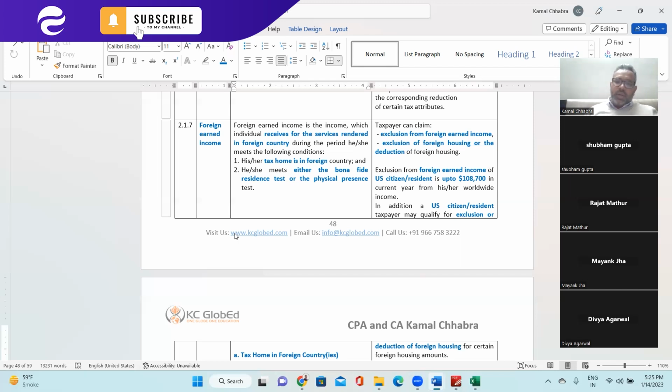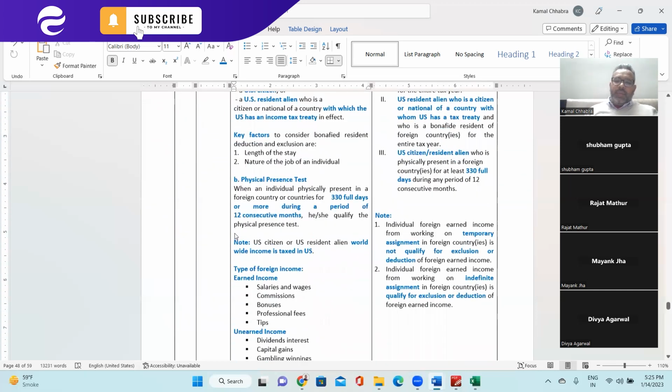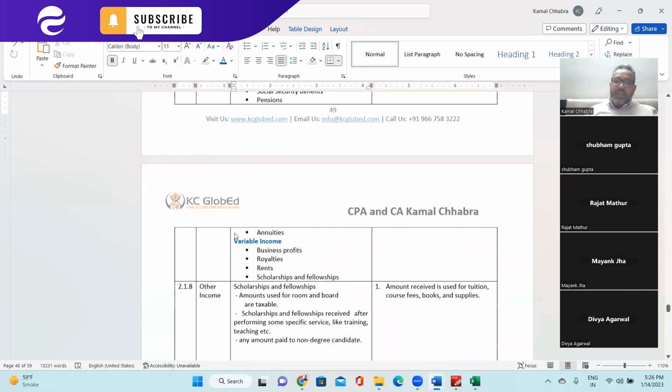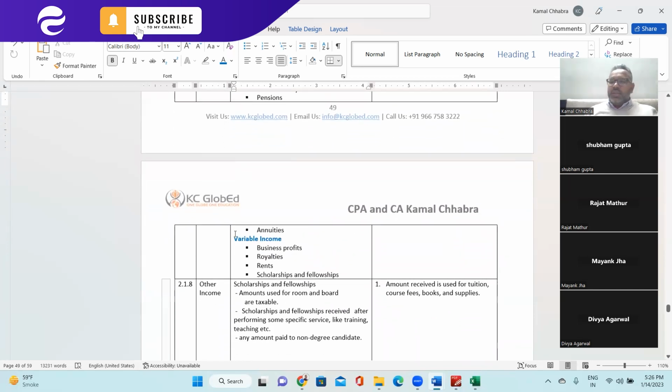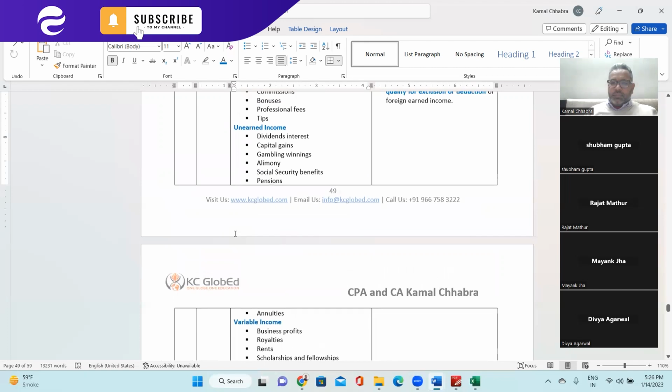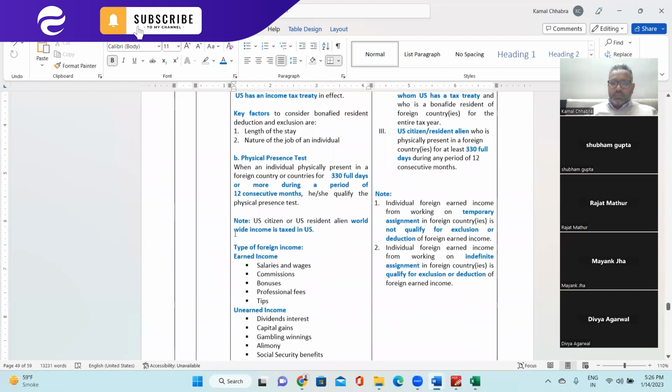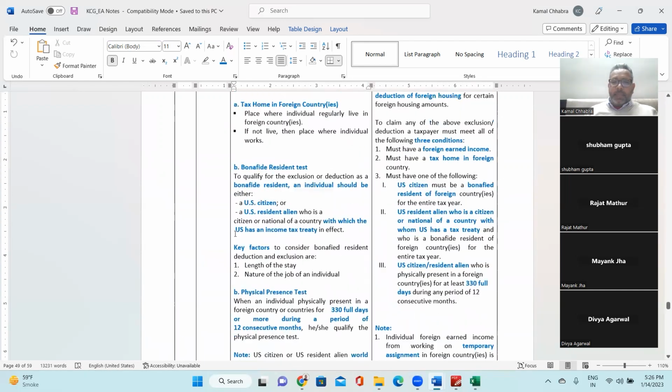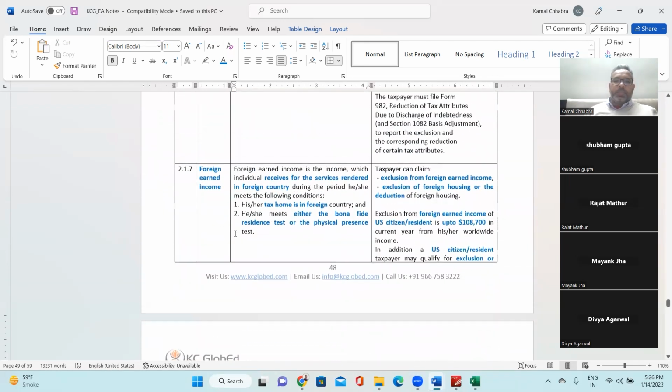So those come under the earned income, whereas business income is variable, and royalty is based on the number of sales, right? Rent ideally should be fixed, but I need to check why it is here. Fellowship and scholarship are based on some achievements kind of thing. Make sense? Yes.